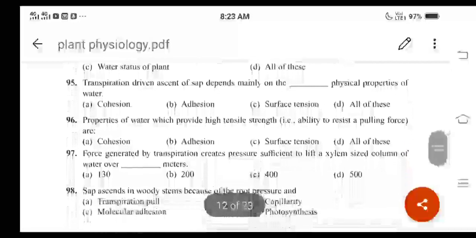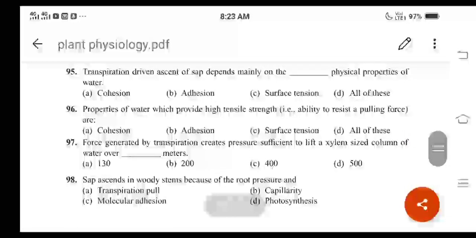Question number 95. What is the question here? Transpiration driven ascent of sap depends mainly on the dash physical properties of water.